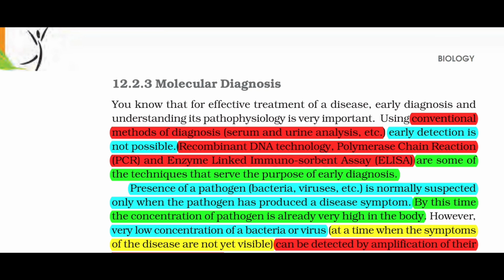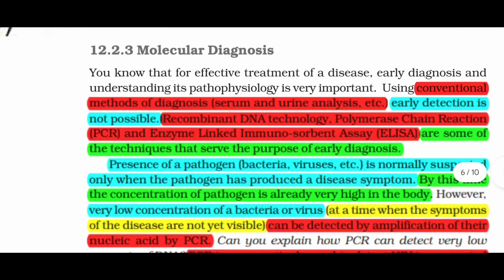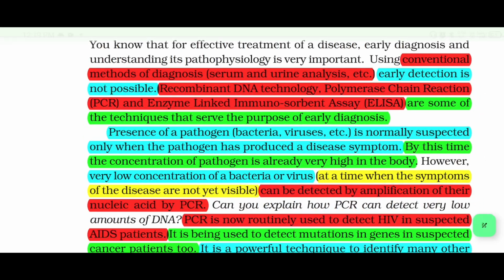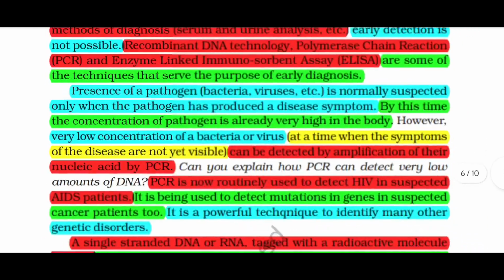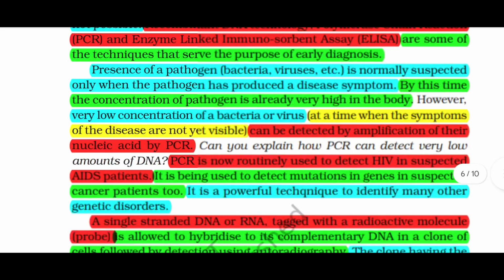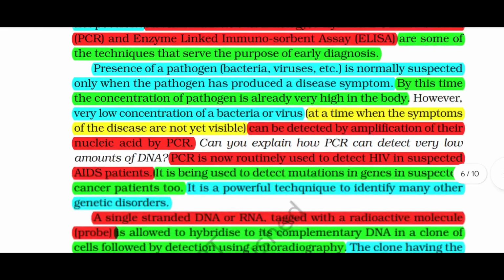of early diagnosis. Presence of pathogens, bacteria, viruses, etc., is normally suspected only when the pathogen has produced a disease symptom. By this time, the concentration of the pathogen is already very high in the body. However, a very low concentration of a bacterium or virus, at a time when the symptoms of the disease are not yet visible, can be detected by amplification of their nucleic acid by PCR. Can you explain how PCR can detect very low amounts of DNA?